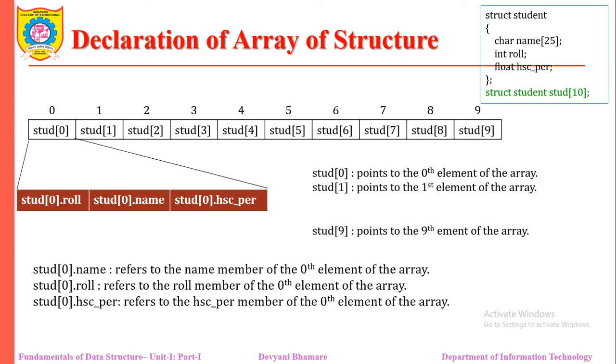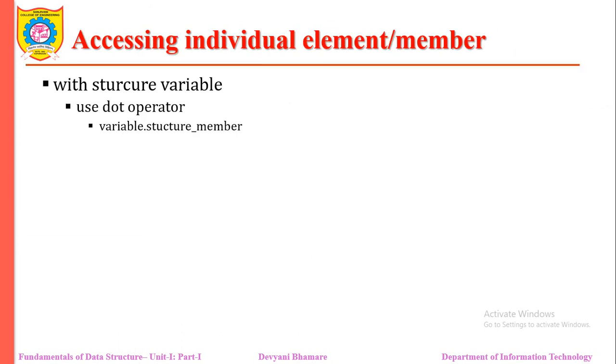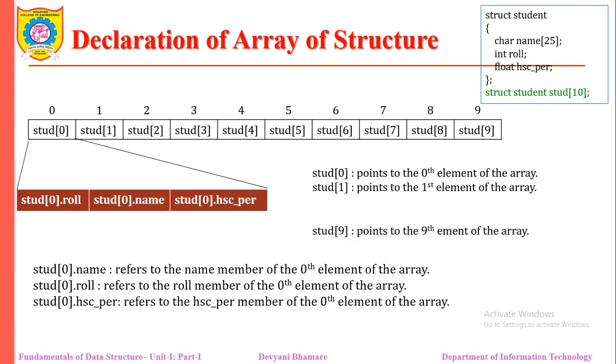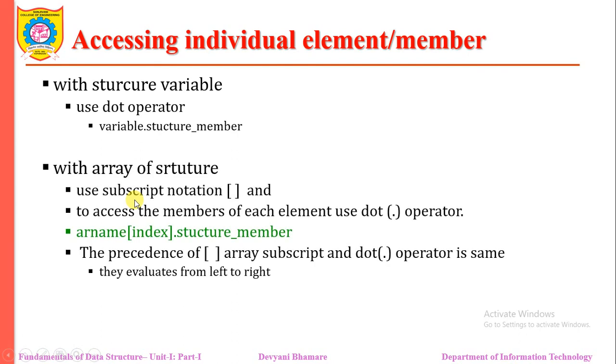So how do we access the structure members? We access a structure member by using individual structure variables. If we use a structure variable like A, where A is the variable, then we use A.roll, A.name, and so on. And if we are using an array of structure, then we need to use subscript notation in this way: stud0.rollnumber, stud0.name, and so on. So to access the member of each element, we need to use the dot operator.